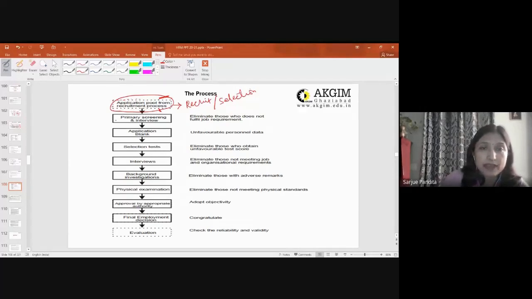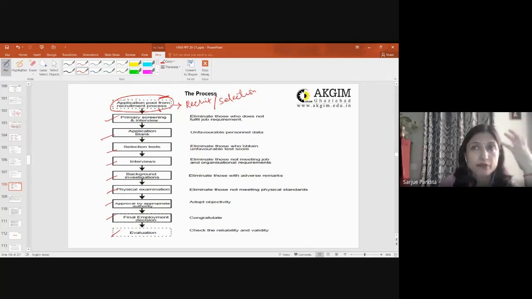Now first is primary screening and interview. Then application blank, selection test, interviews, background investigation, physical examination, approval, final selection, and evaluation. If you happen to go to an organization which has called you in, say, for filling up the application blank, what is an application blank?